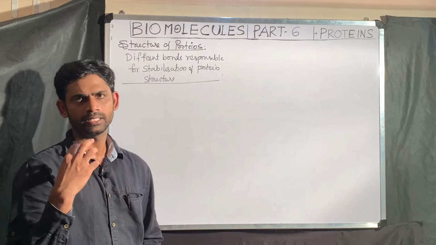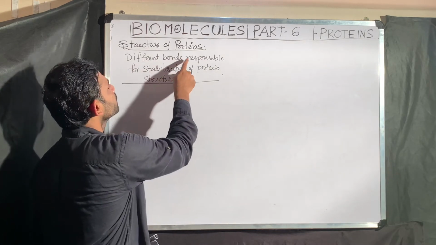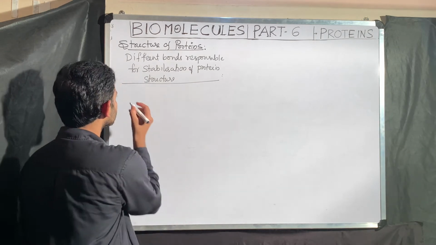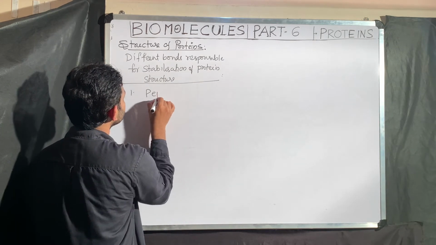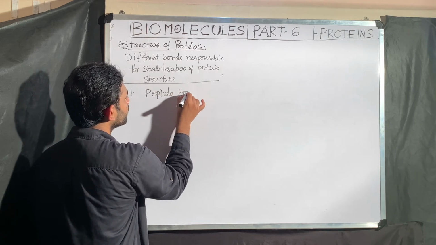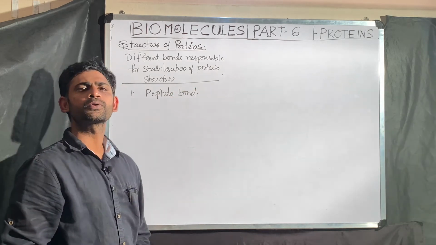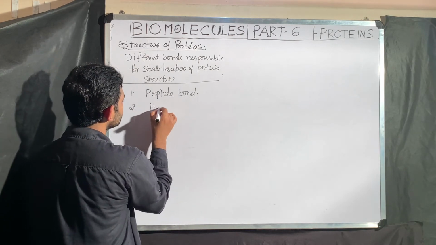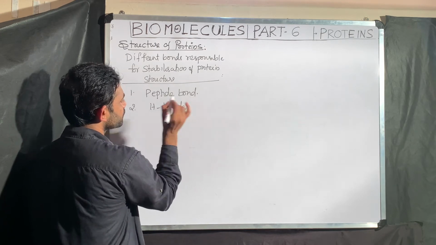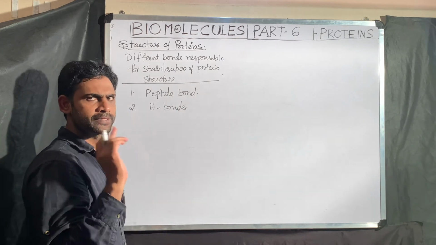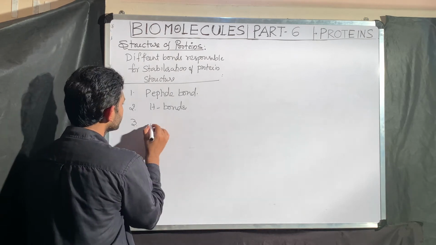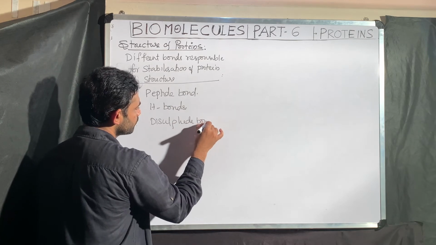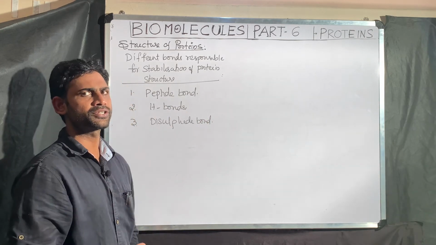Now I am telling the same concept, the different bonds responsible for the stabilization of the protein structure. One by one I will tell you. The first bond is the peptide bond. Yes or no? Peptide bond is responsible for which level of protein structure? That is the primary structure. The next one, hydrogen bonds, responsible for the stabilization of the secondary structure of protein. I explained very clearly. The third one is disulfide bonds. These disulfide bonds are responsible for the stabilization of the tertiary structure of the protein.